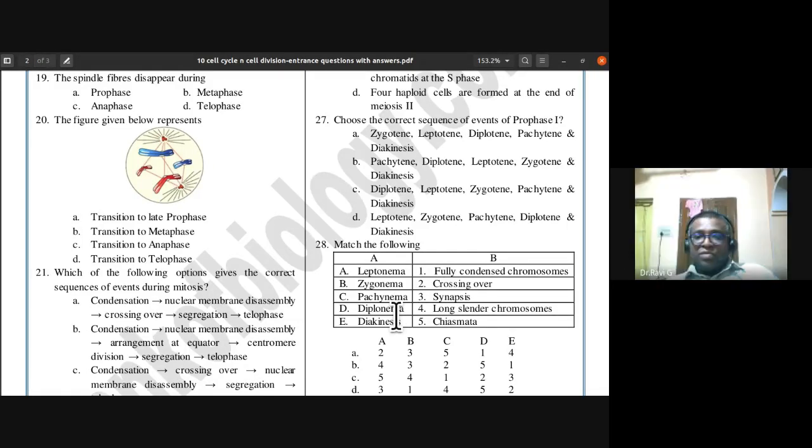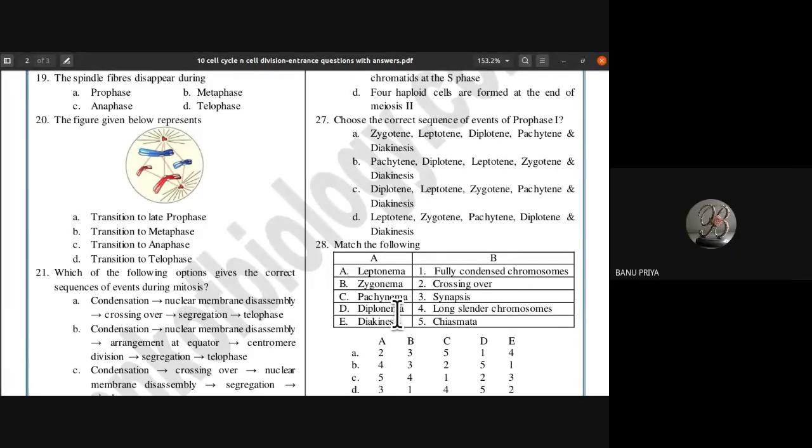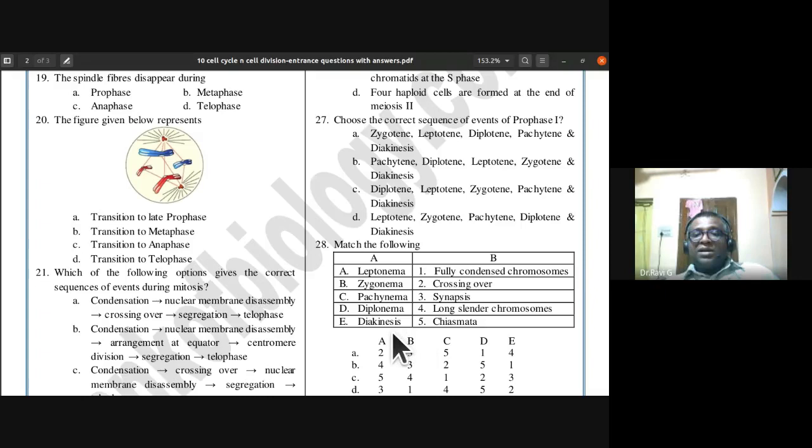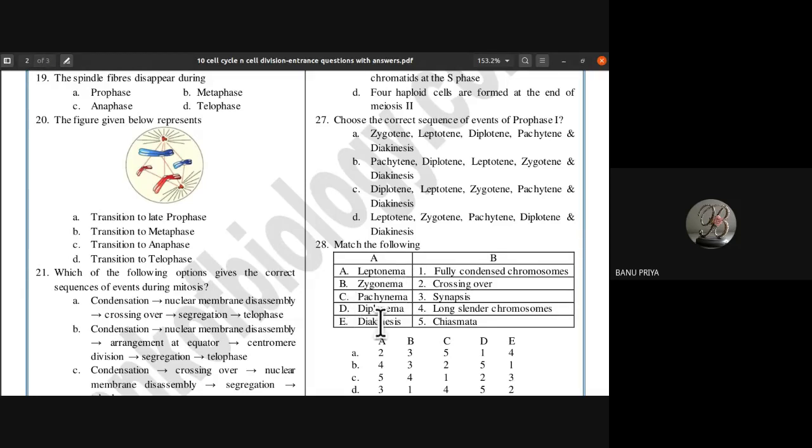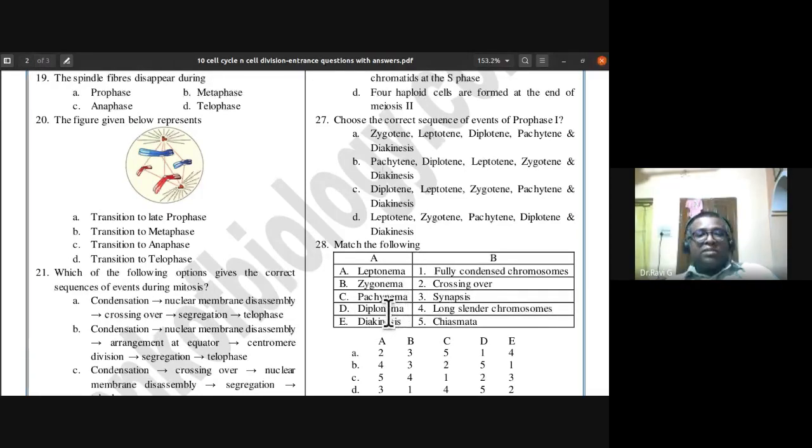Diplonema or diplotene is going to be the chiasmata. Diakinesis, you notice the fully condensed chromosomes, because all these five stages are prophase 1. The next stage would be metaphase. So you will be noticing the fully condensed chromosomes in diakinesis. I was searching for terminalization of chiasmata. That is the important step in diakinesis. Instead of giving that, they have given formation of fully condensed chromosomes. That is the reason I took some time. Anyway, B is the right answer.